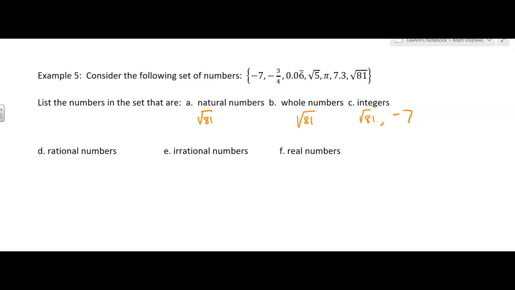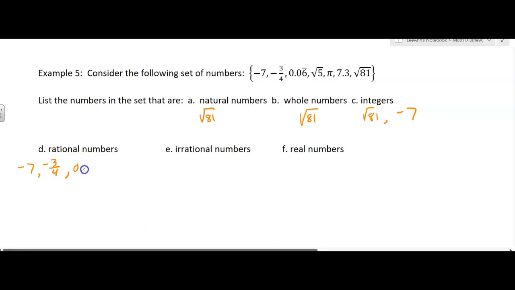Rational numbers. Okay, the -7's okay. The -3/4, that's okay. It's a fraction. It can be negative. The 0.06 with the 6 repeating, that is rational. Repeating decimals are rational. But the square root of 5, no. You can't take the square root of 5 and get an integer. You can put it in a calculator and get a decimal approximation, but it won't be rational. Pi, irrational.